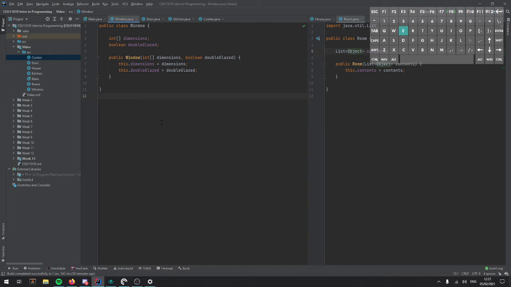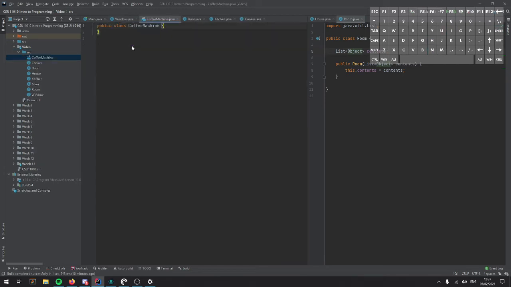Do you know what's happening inside of the coffee machine? No, because we've abstracted away that information. And that is incredibly useful for us, because we don't need to get into particulars of how it does it. We can just say coffee machine.brew. And for this, we can create our coffee machine object.